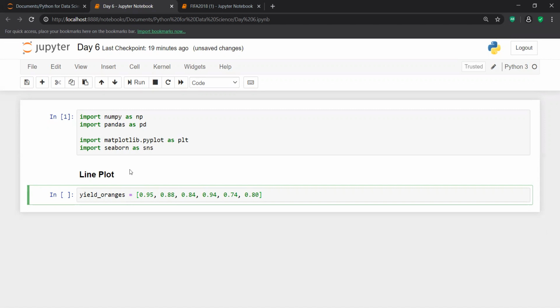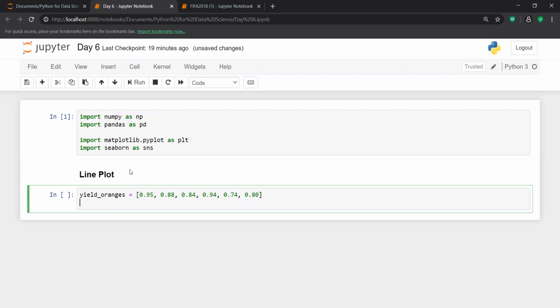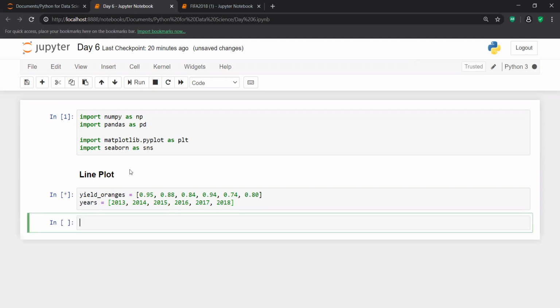Okay, fine. So 1, 2, 3, 4, 5, 6. Okay, so 6 entries are there. Then if I took a year, so year-wise yield, if I want to show you. So I just took 2013, then 2014, then 2015, then 2016, 1, 2, 3, 4, and then 2017, 5, and then 2018.